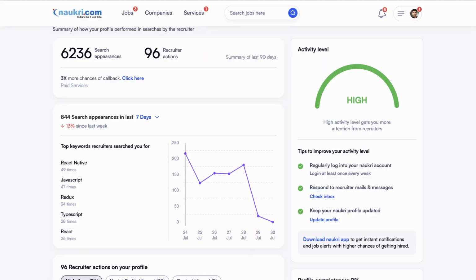Now, some of you may have a doubt about why we choose Naukri.com, why not LinkedIn or any other. So you can create different profiles, but Naukri.com has a very transparent view over what recruiters are looking for and what candidates are searching for.